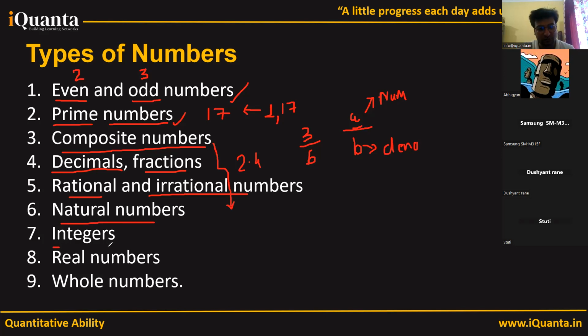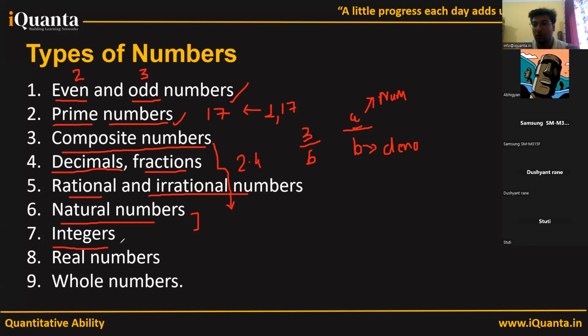What are integers? This also we have heard, right? Integers are those numbers which don't have any decimal or fractional part. But what is the difference between natural numbers and integers? Natural numbers are one or any number greater than that: 2, 3, 4, 5, 6, up to plus infinity, which do not have a decimal part. So natural numbers are positive.